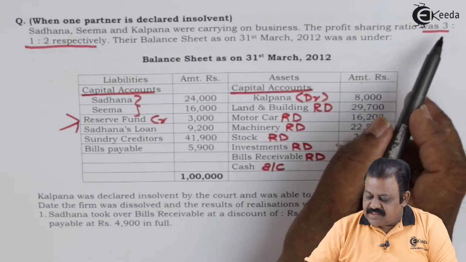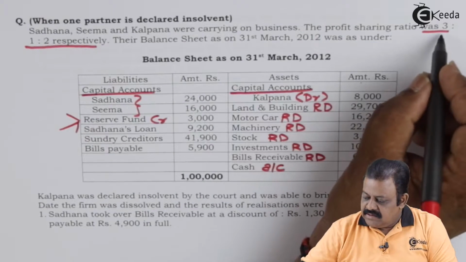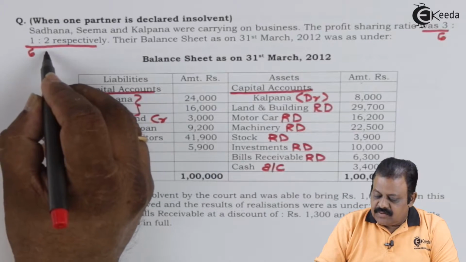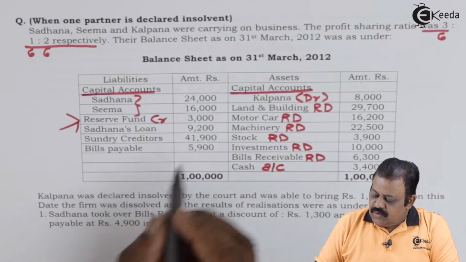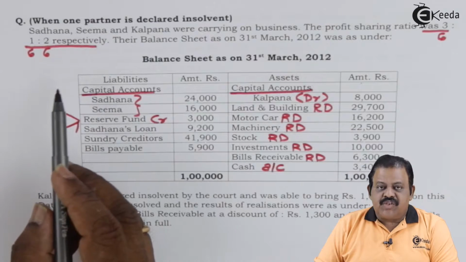Profit sharing ratio is 3:1:2, that is 3/6, 1/6, 2/6. So here 3,000 is going to be divided in the ratio of 3:1:2.